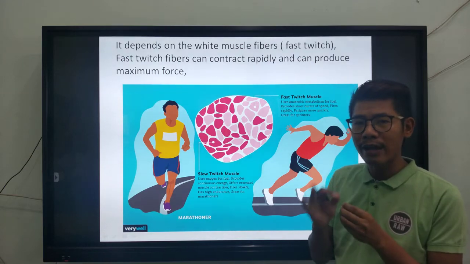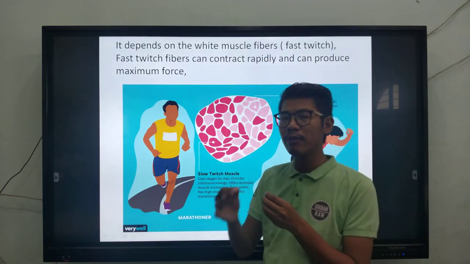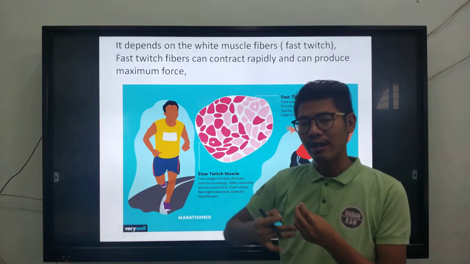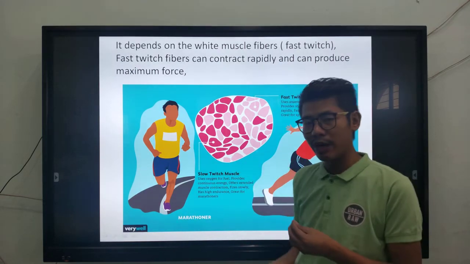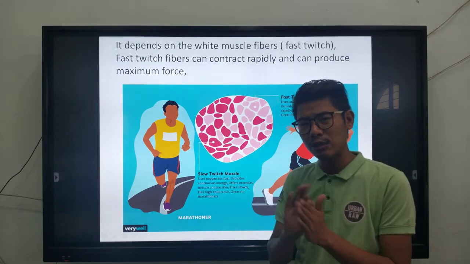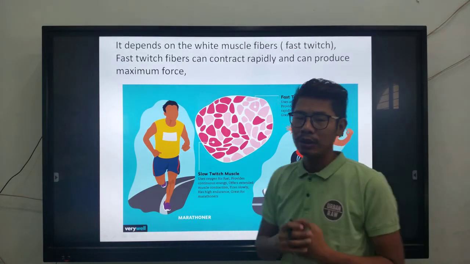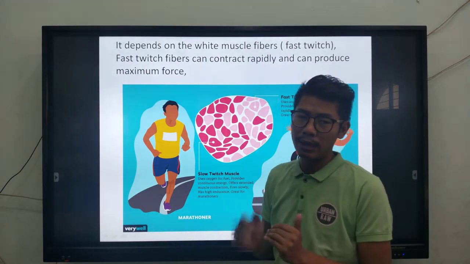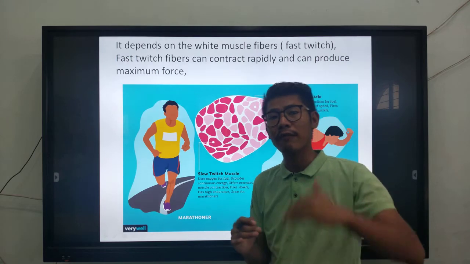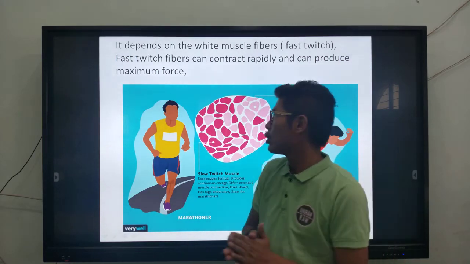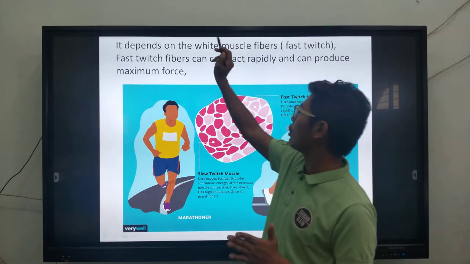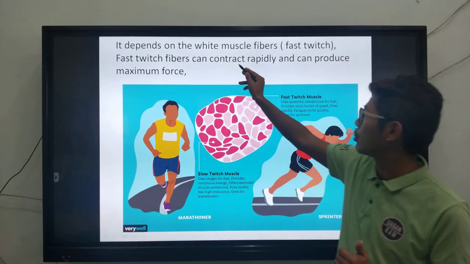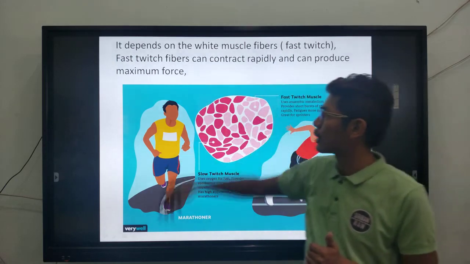Now if you have a higher number of white muscles, your body will be moving at a faster rate, or you can run at a very fast rate. But if you have more of the red muscles, your body will be a little bit slower as compared to those with white muscles. So depending upon the number of white or red muscles in your body, you will be fast or slow. In this case, it depends on the white muscle fibers, that is fast twitch. Fast twitch fibers can contract rapidly and can produce maximum speed.